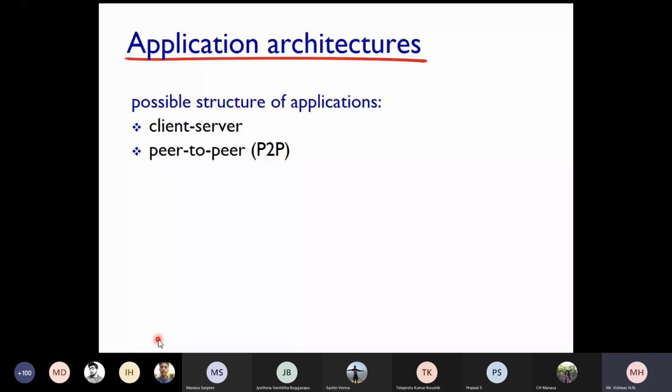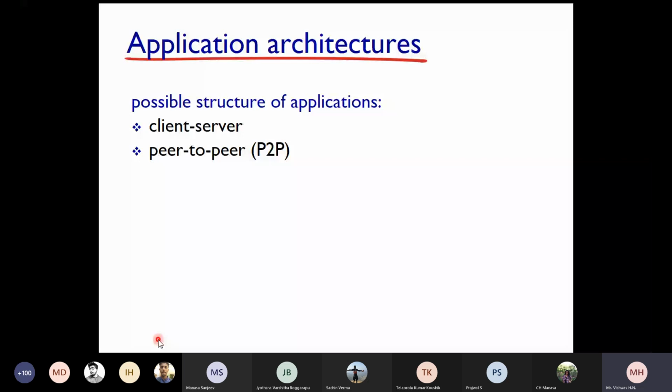In IoT applications, there are many more, like publish and subscribe architecture. All those things come in IoT applications because they are lightweight protocols. So we are not studying that here. As far as a general network is concerned, we have two types of applications. One is client server, the other one is peer-to-peer. In short, you can call it P2P.